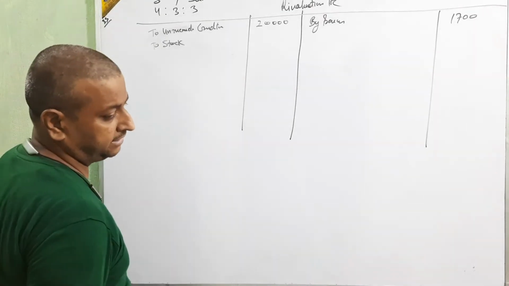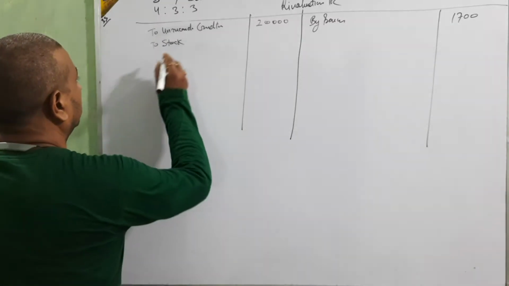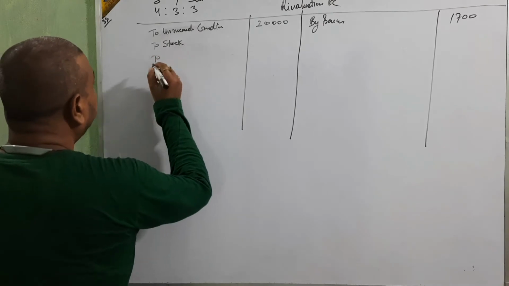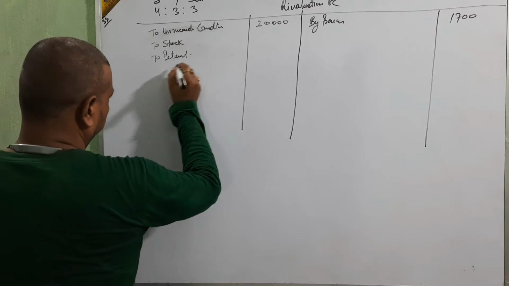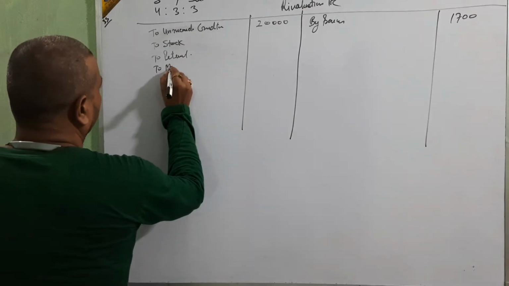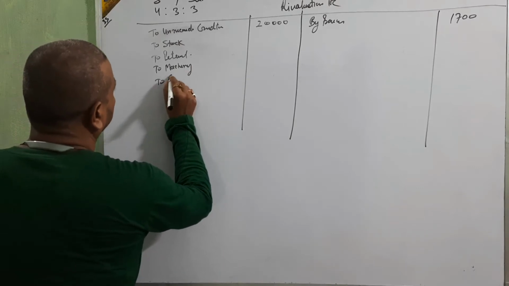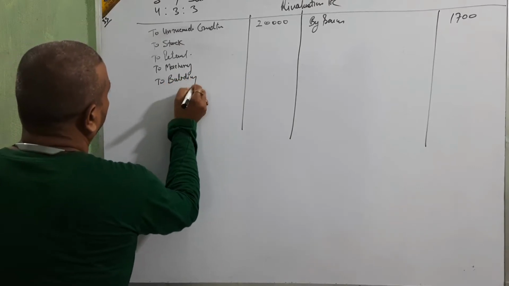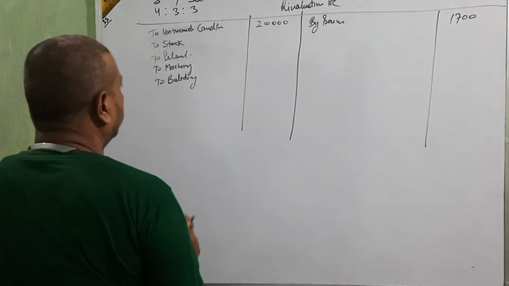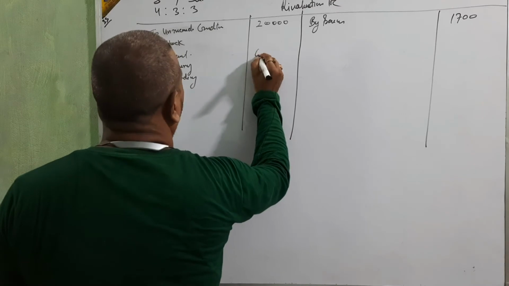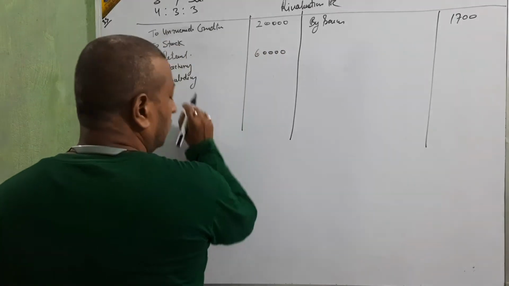Instructions: patents will be completely written off and 5% depreciation will be charged on stock, machinery and building. First, the patent amount is on the back side: 60,000.